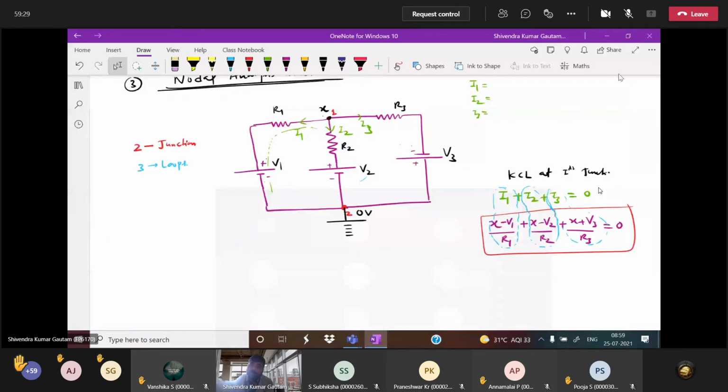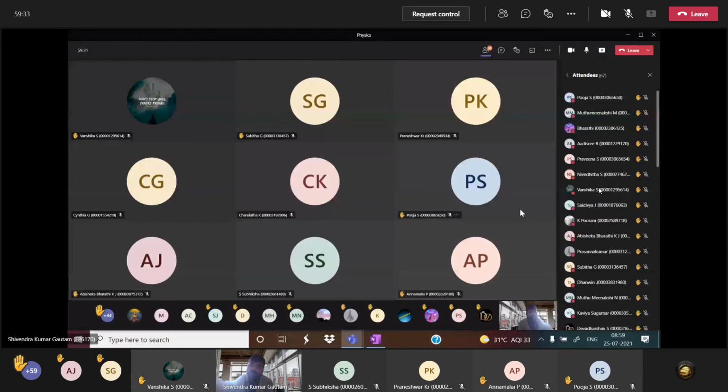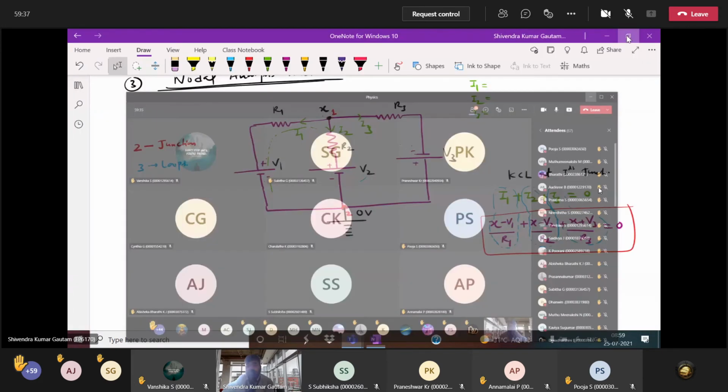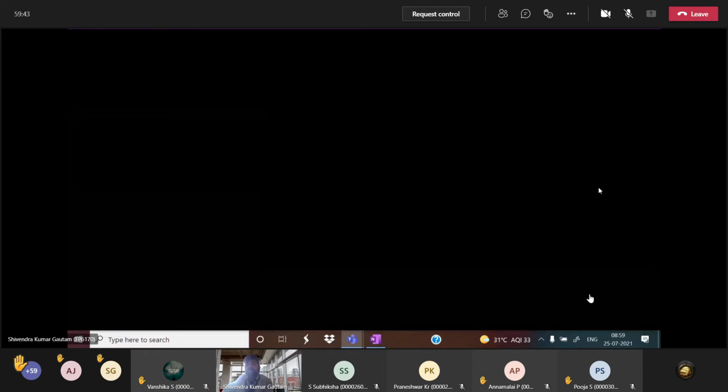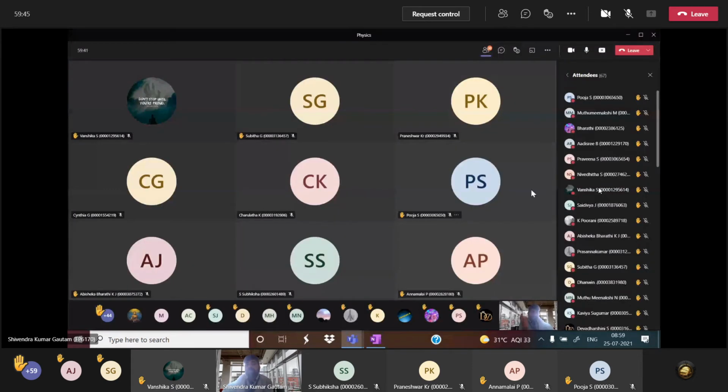In a package like this, such questions you will find very rarely, but in the AATS term exam you will find such questions. So we will discuss 2-3 questions fast. First note it down, everybody. Understood, everybody? Just remember one thing: if the positive terminal is above, then x minus V. If the negative terminal is above, then what will you write, x plus V or x minus V? If the negative terminal is above, it will be x plus V.